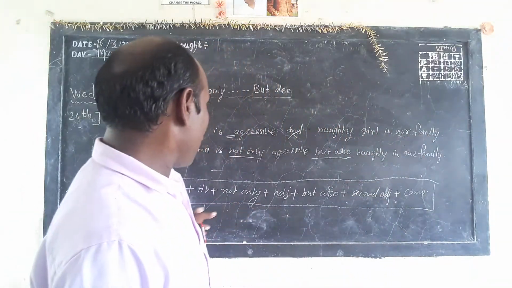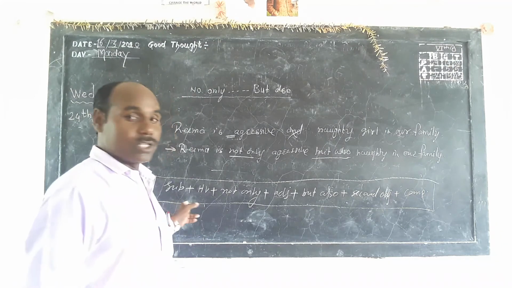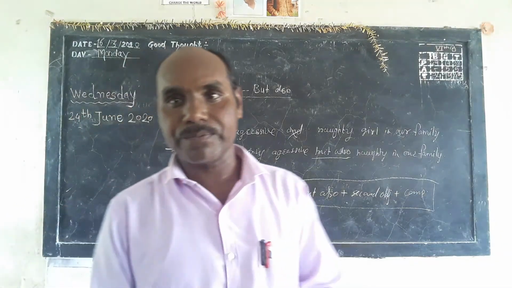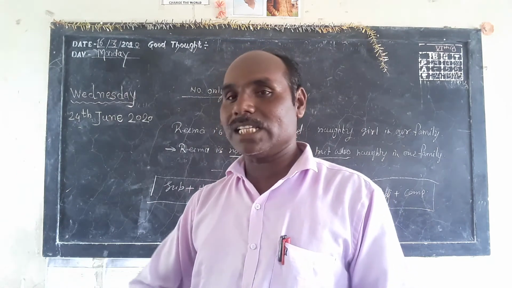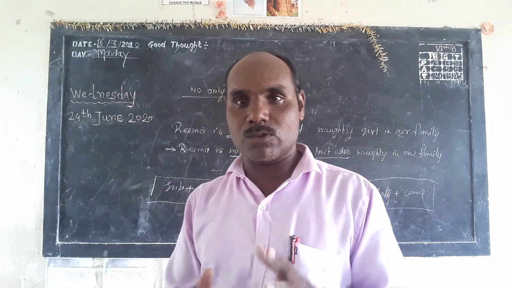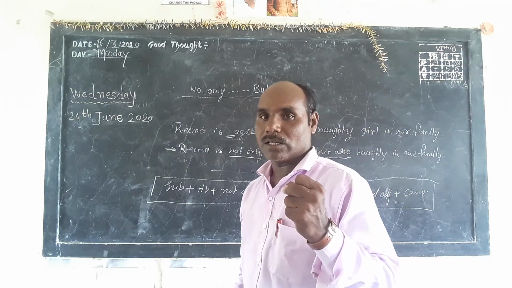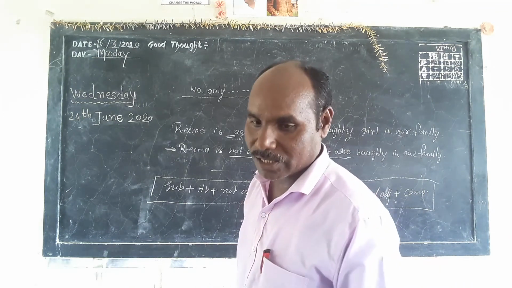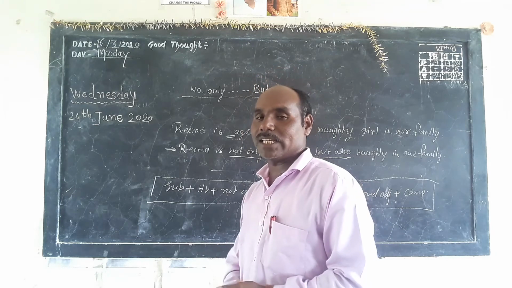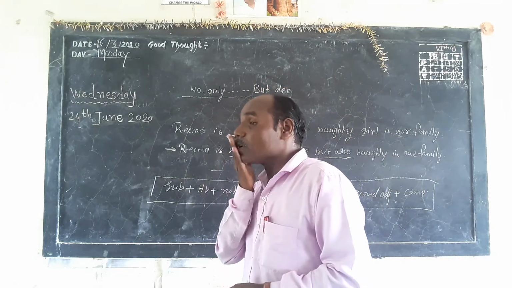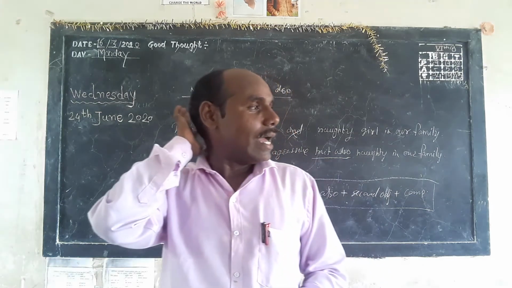Now using this formula you can prepare many sentences as much as you can. The more sentences you prepare, the more confidence level will be increased. So prepare the sentences.